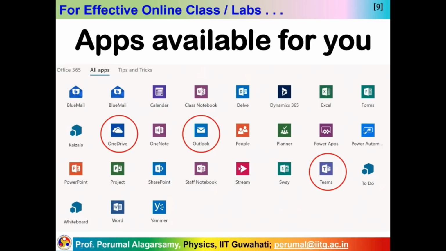So let us start first with Outlook, where you will receive the information in the form of email. So let's start that. This is the screen that you see in overall view. On your left, after you log in with your IITG credentials, you will see a tag called folders, and then there is a tag called groups. In the folder, you will see the inbox and so on, and you can see some of the emails that your friends and colleagues shared with me, asking a lot of doubts.